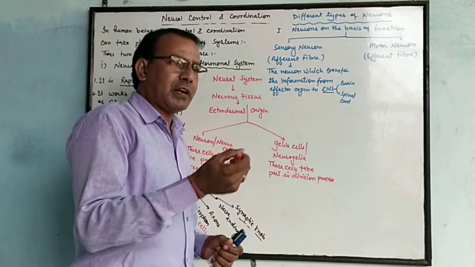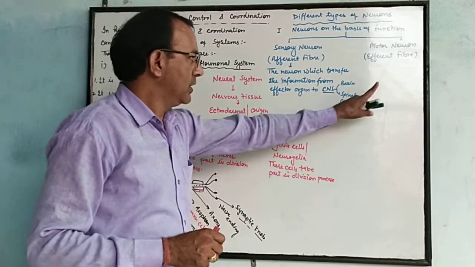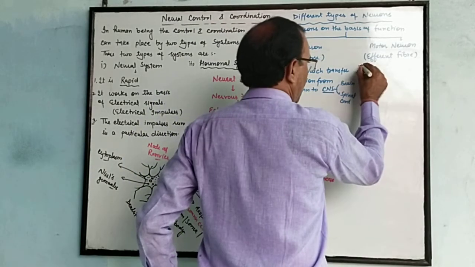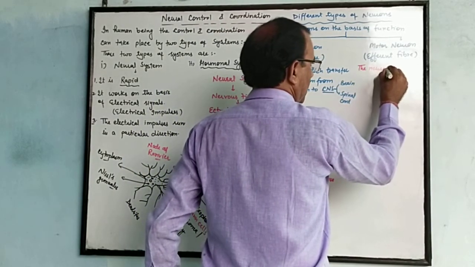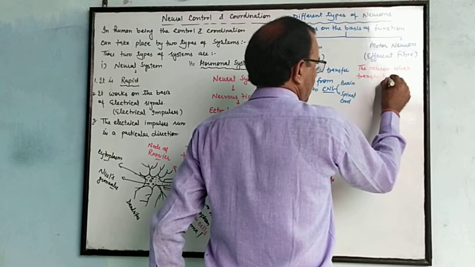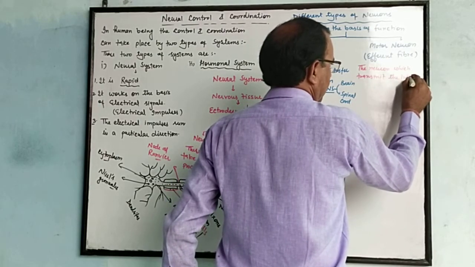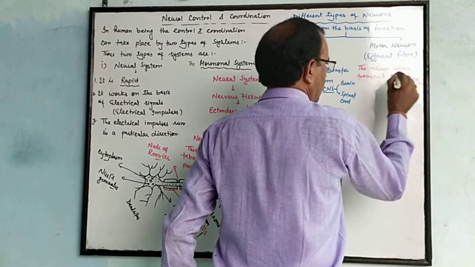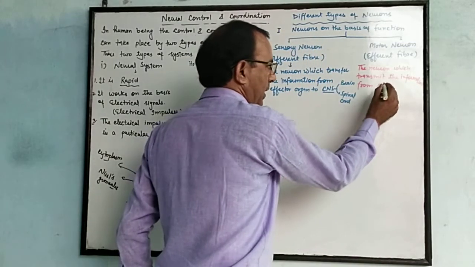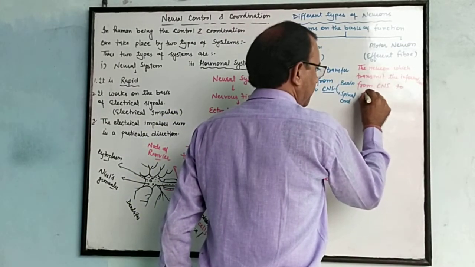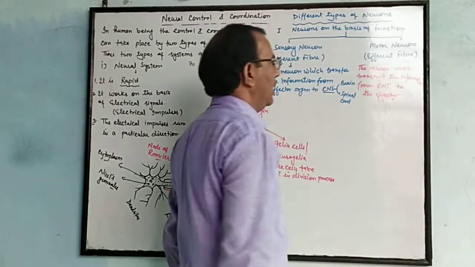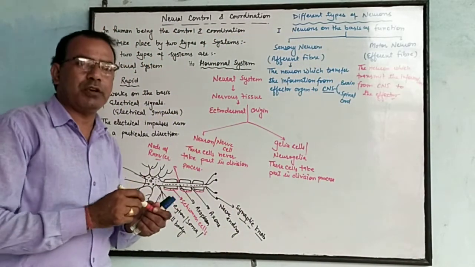And the neuron which transmits the signals from CNS to effector organs to complete the function, the neuron which transmits the information from CNS, which stands for central nervous system, means brain or spinal cord, to the effector, that is called motor neuron. So on the basis of function, the neuron is of two types.